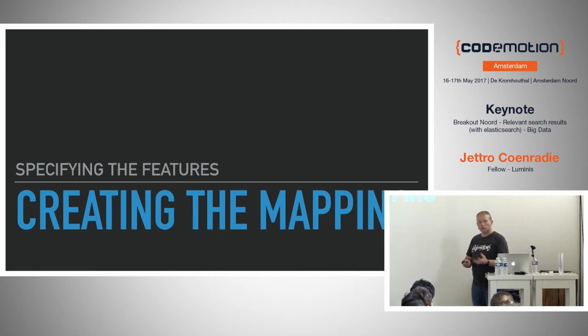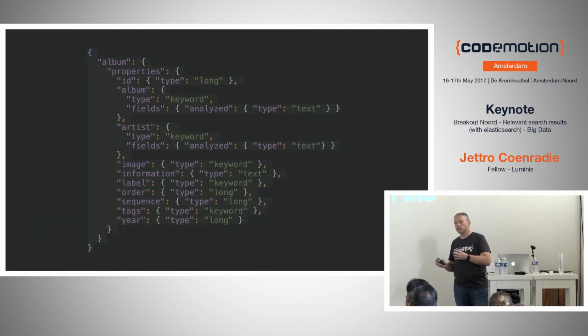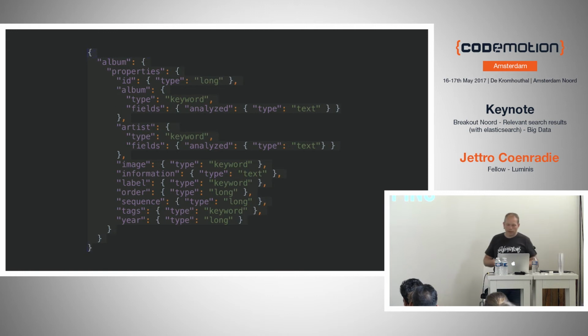Now, we talked about features. So we had the album, we had the information, we talked about the process, how to come from text to terms. But I think you noticed that you can configure it. It's not one way of doing it. You can tell Elasticsearch or the other search engine how it should handle each field. So maybe the album title should be taken care of in a different way than the information block. And that's where we get the mapping.